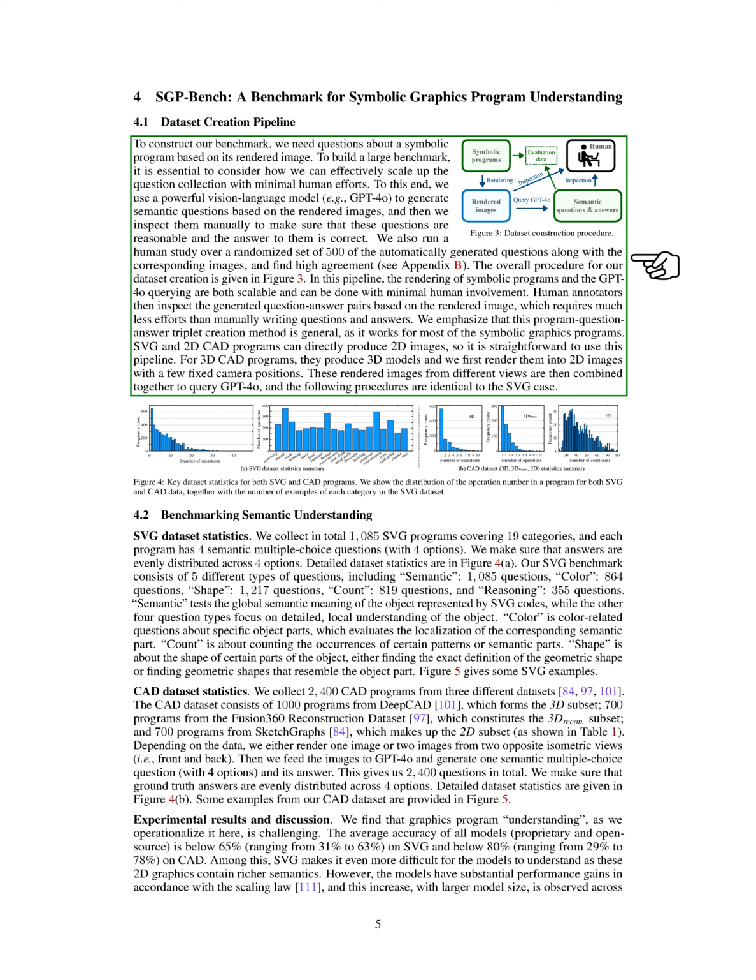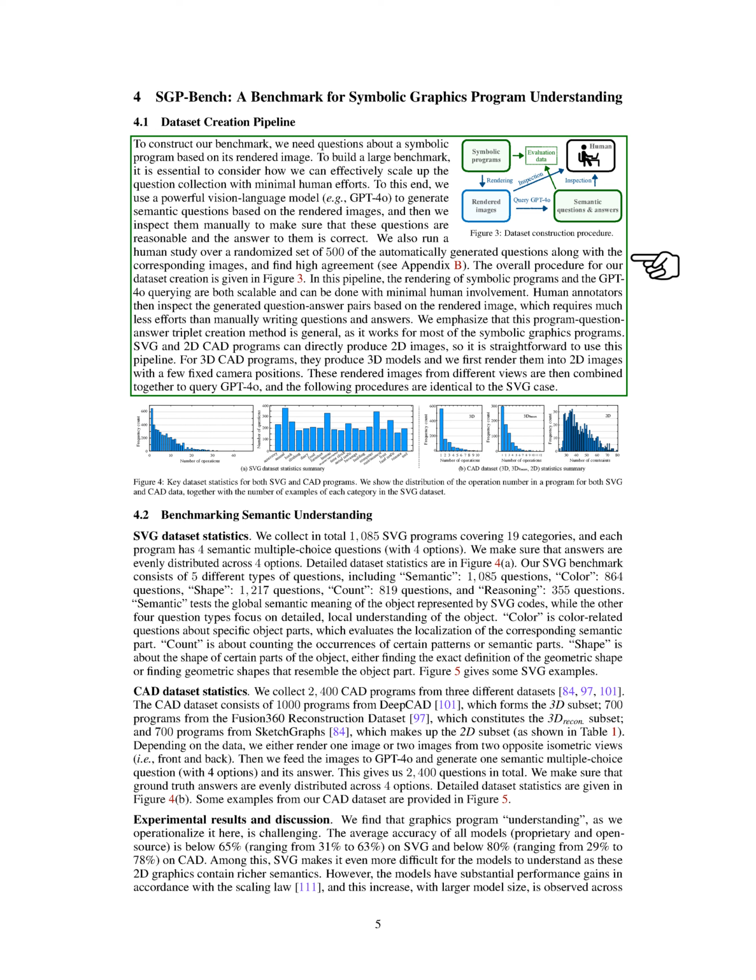To efficiently gather a large number of questions with minimal human effort, we utilize a strong vision language model, like GPT-4o, to automatically generate semantic questions from the images. We then manually review these questions to ensure they are sensible and have correct answers. We also conducted a human study with a random selection of 500 generated questions and images, finding a high level of agreement among reviewers. Our dataset creation process, illustrated in a figure, includes rendering symbolic programs and querying GPT-4o, both of which are scalable and require little human input.